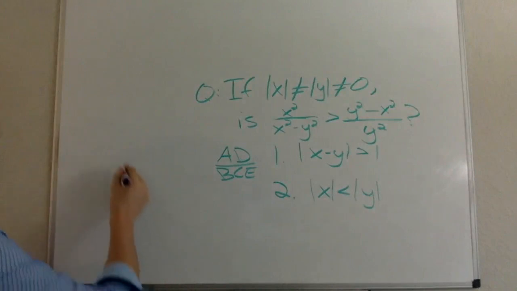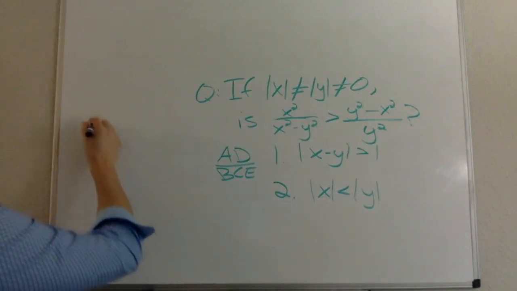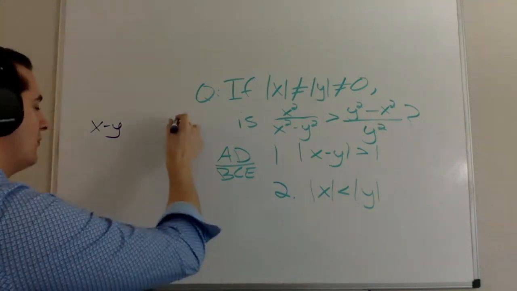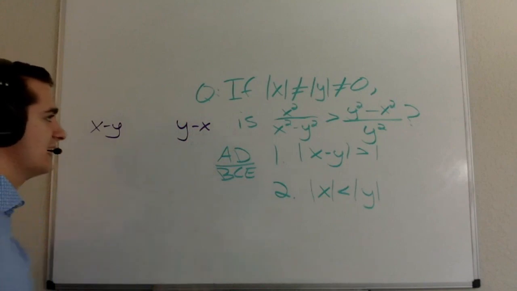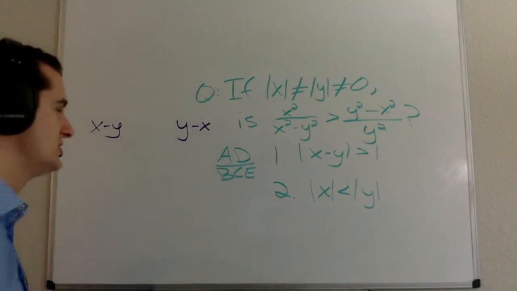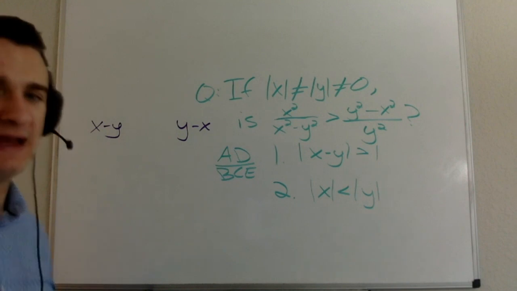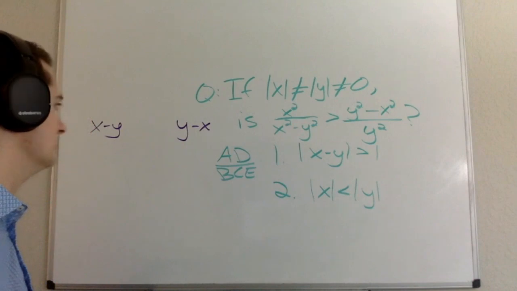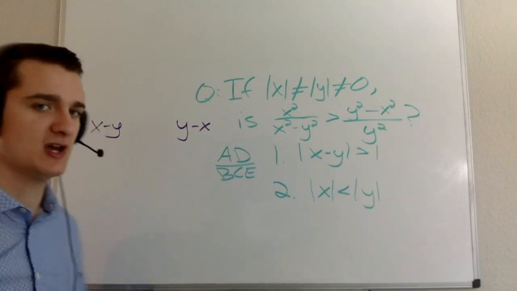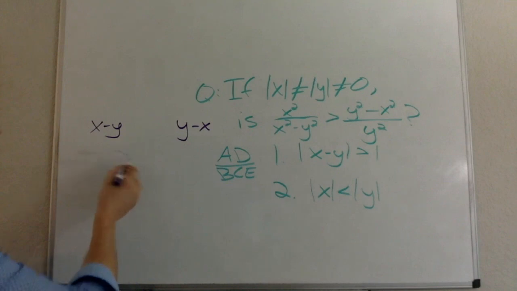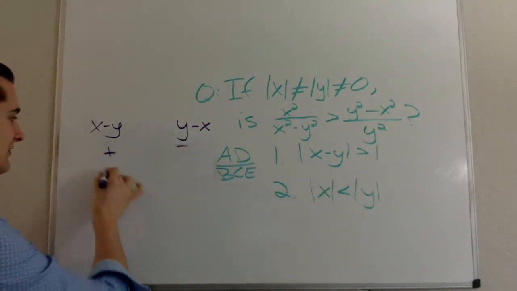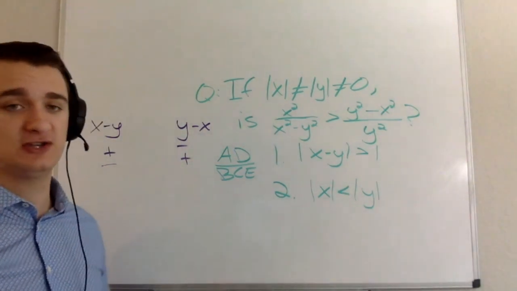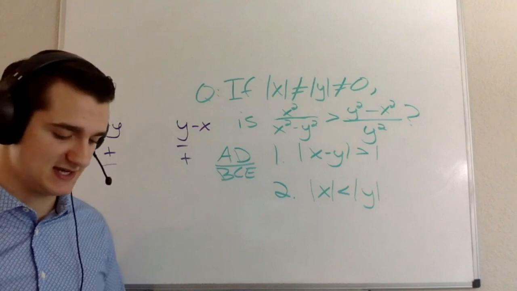Anytime you have some version of x minus y on one side and y minus x on the other side of some inequality or equation, I want it to jump out to you that unless y and x are equal to each other, one side is going to have a positive and the other side is going to have a negative. Each side's going to have an opposite sign.